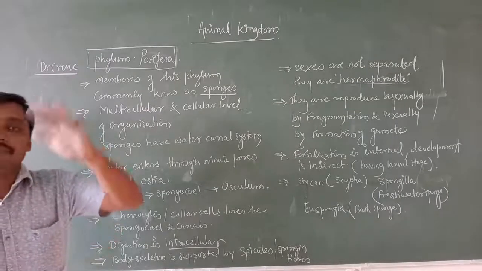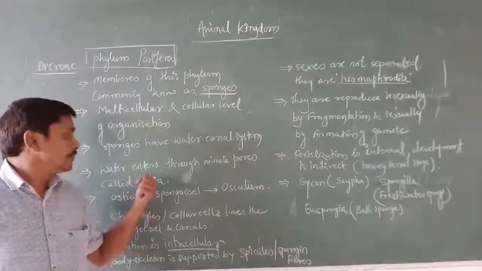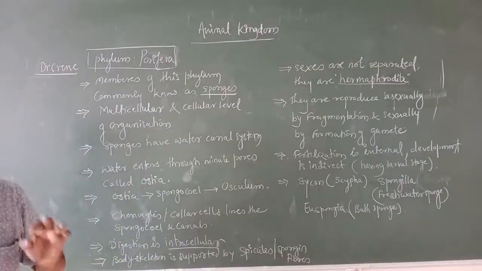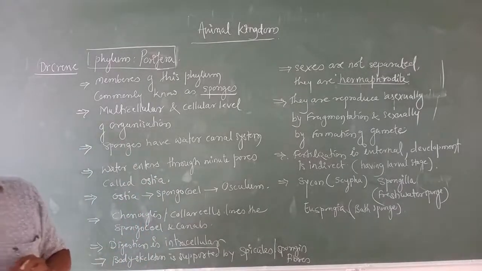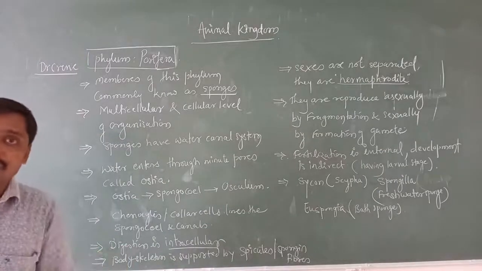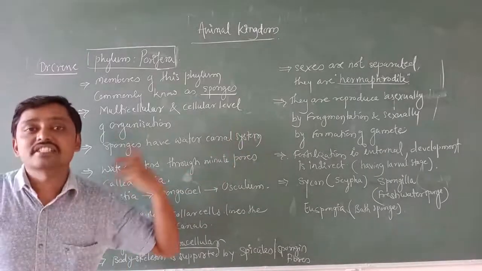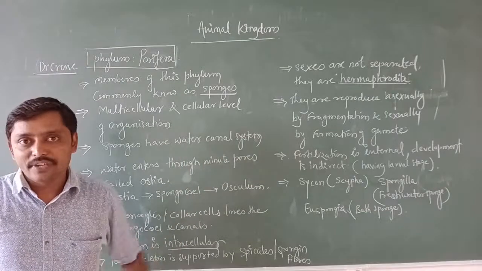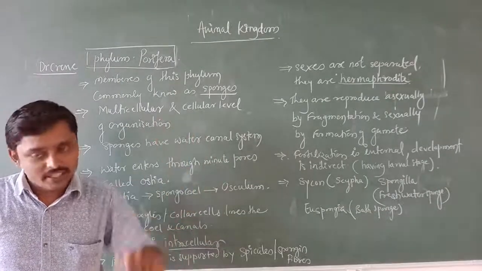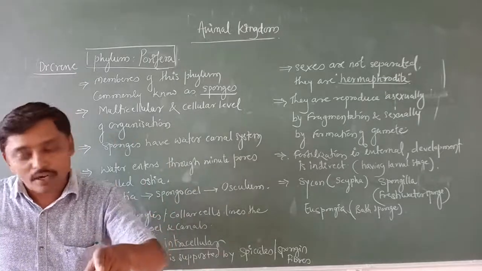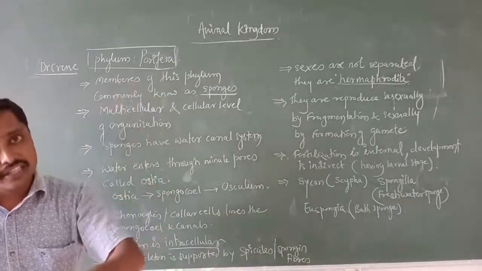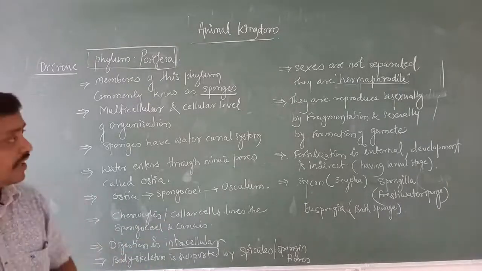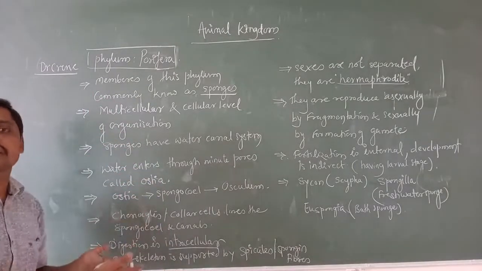Based upon that, you used to write the characters. Understood? It is a very easy concept, and once you come to know how you are writing the general characters, and if you are perfect with the chart I gave last time, you will be fine. For example, for Porifera: it comes under Animalia, cellular level of organization, shows asymmetry, and is acoelomate. So those you are going to write separately over here.